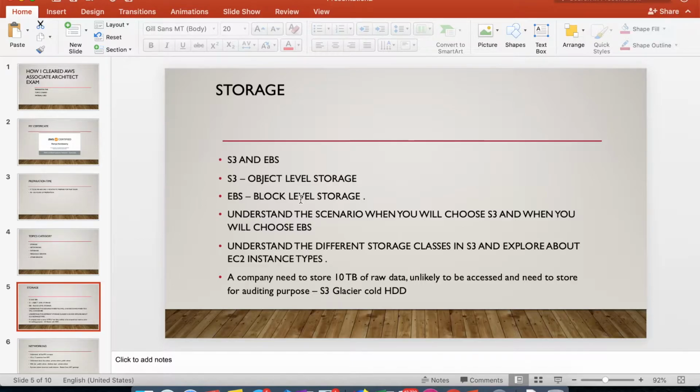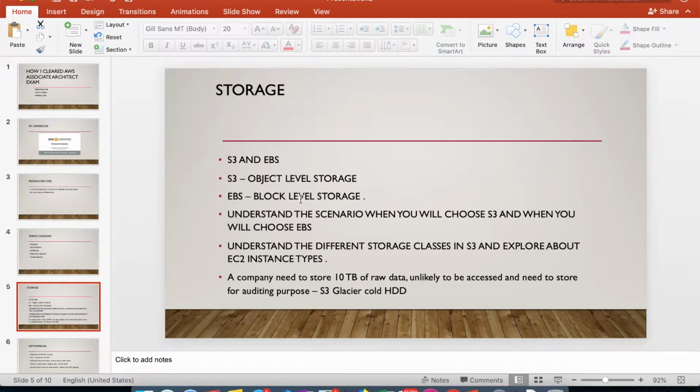EC2 instance is just like a server instance, and you can install your own software. When creating the EC2 instance, you get the option to select different types of OS. You will also get different types of instances, and you should know the difference between all those instance types.